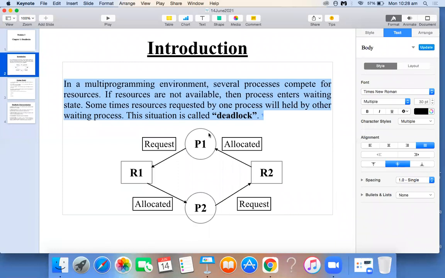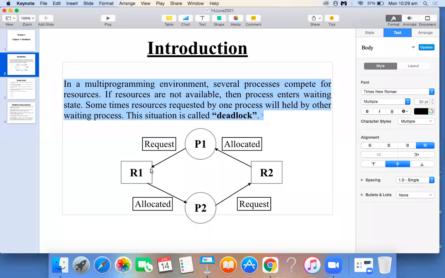You can see a small diagram I have drawn here. There are two processes, P1 and P2, and R1 and R2 indicate the resources. So there are two programs and two resources. Now observe this. You can see the arrow marks here, correct? From P1 to R1 there is an arrow mark. Similarly, from R2 to P1 there is an arrow mark. Let us understand those things first.